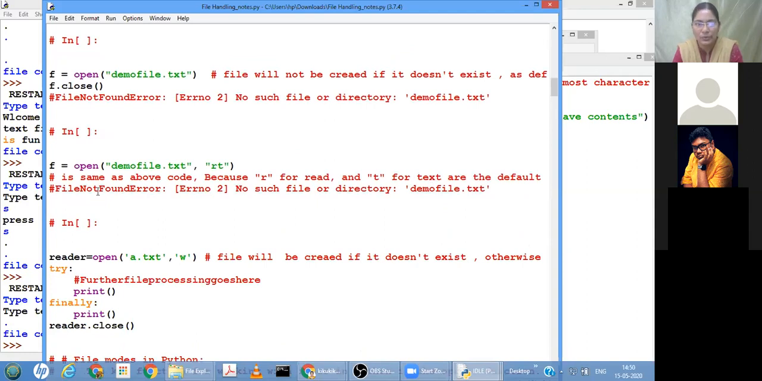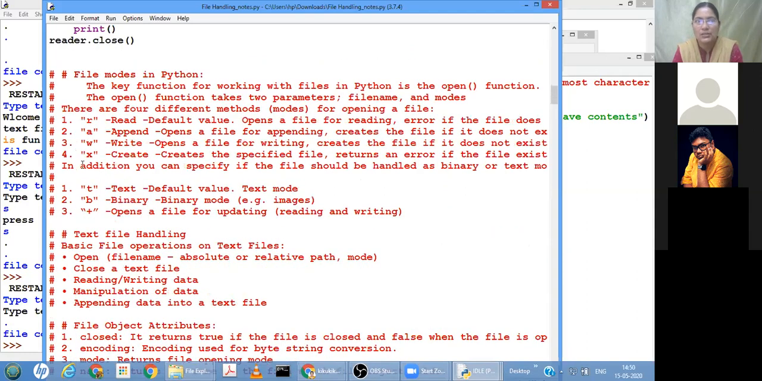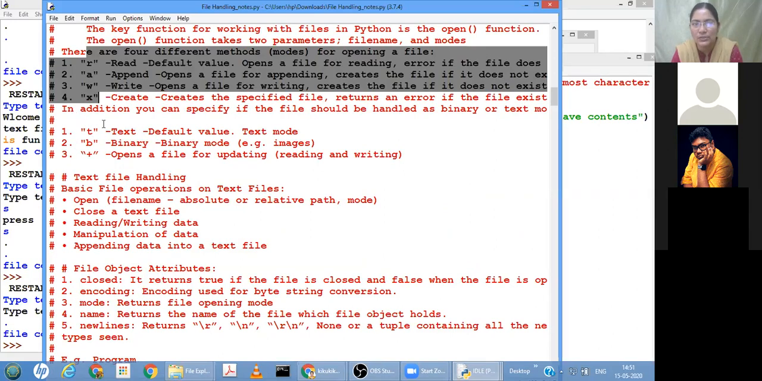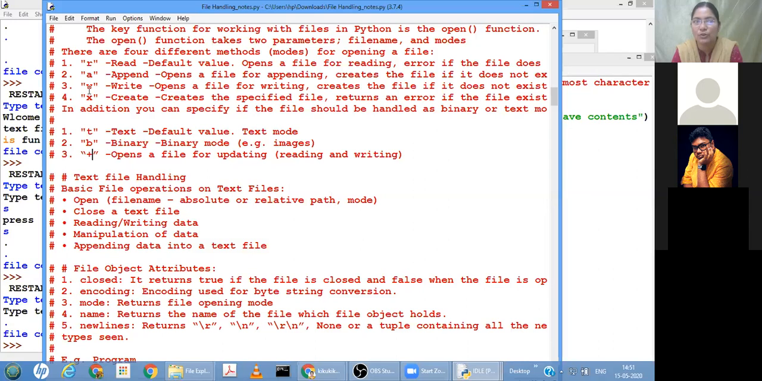Now we have performed some read write operations. R is read mode, A is append mode, W is write mode, X is create mode. All these four are multiplied by these three, that is RT, RB, R plus. These are the three modes. AT, AB, A plus, three more. WT, WB, W plus. So in addition to these four mode characters, we can specify T, B, or plus following them. B is for binary files, plus for additional operations.